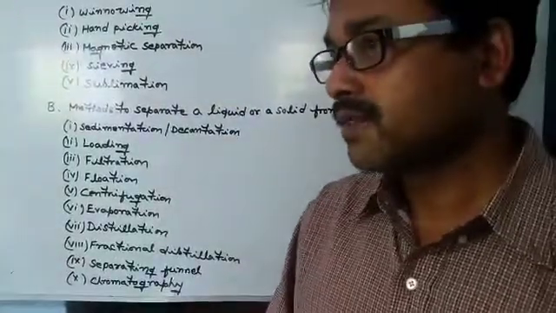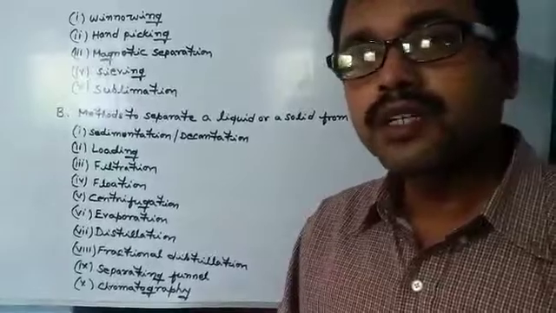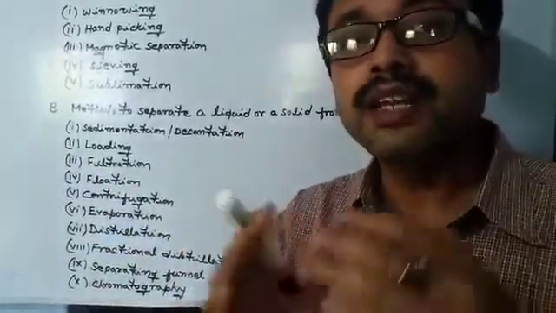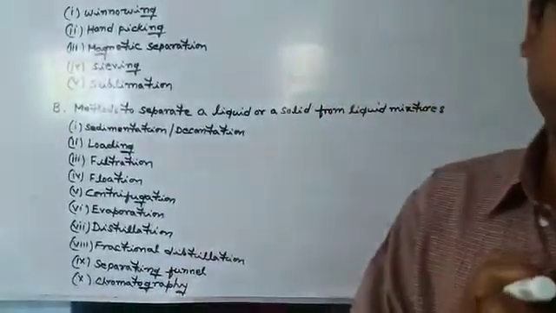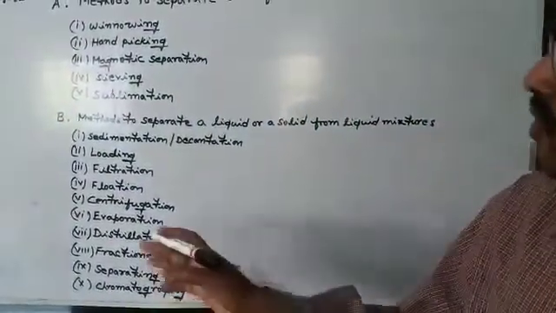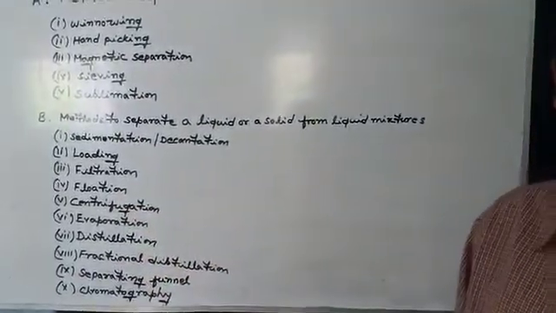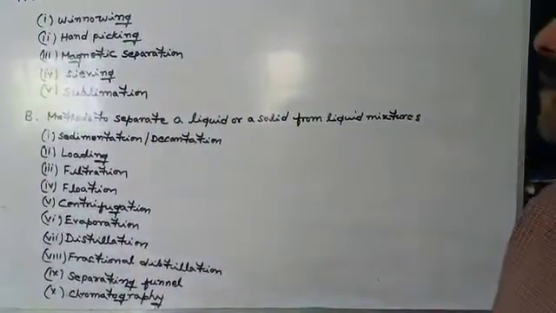When milk is subjected to a circular motion at high speed, whatever cream is present in it collects at the surface at the center, and being a lighter one, cream floats on the surface, and that can be removed very easily. Centrifugation is also known as churning. Okay, the next one, that is evaporation.